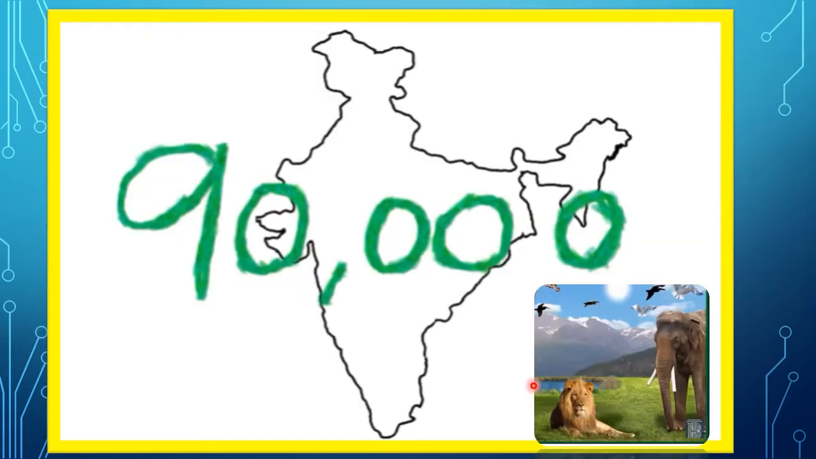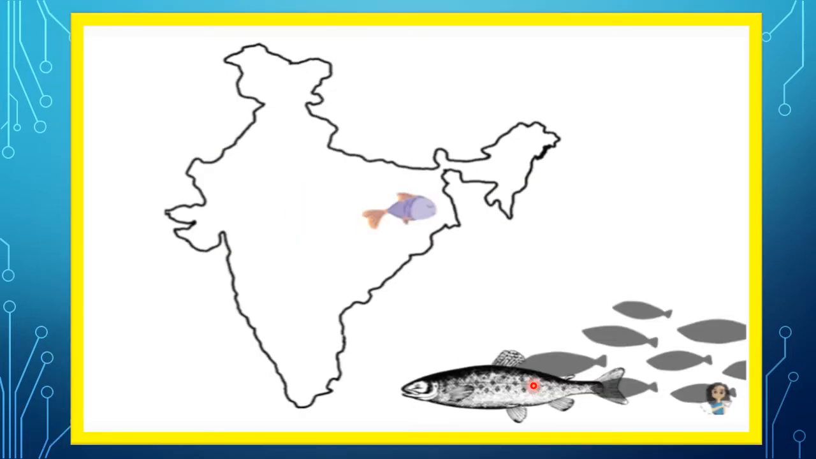Now, India also has approximately 90,000 varieties of different species of animals. Children, India also has a rich variety of fish in the fresh waters like in the rivers as well as in the marine waters, that is the oceans and seas.